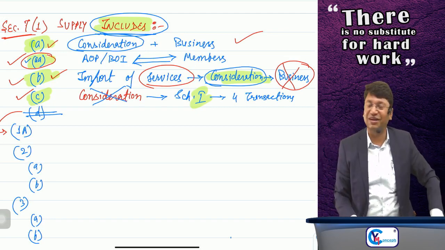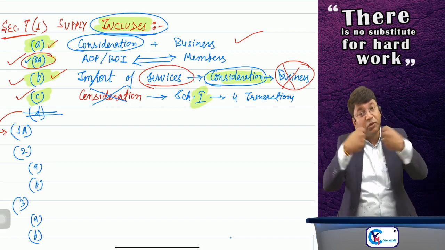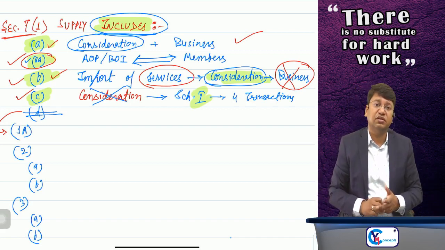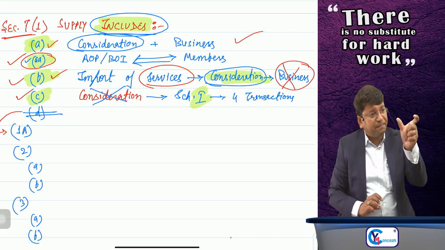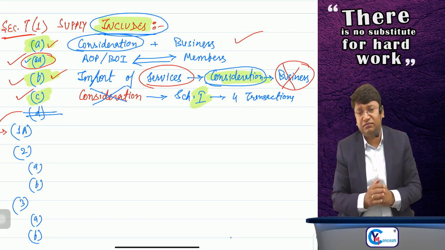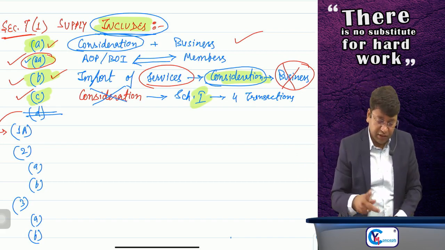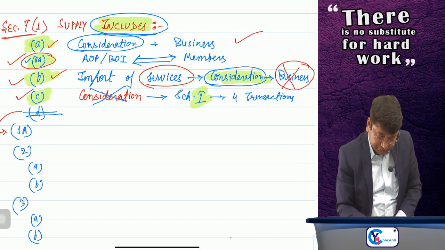Now coming to clause number 1A. Clause number 1A says that there were some disputes in the industry whether this particular transaction is supply of goods or supply of service. See, we don't have any dispute regarding whether it is supply or not. The transaction is supply.